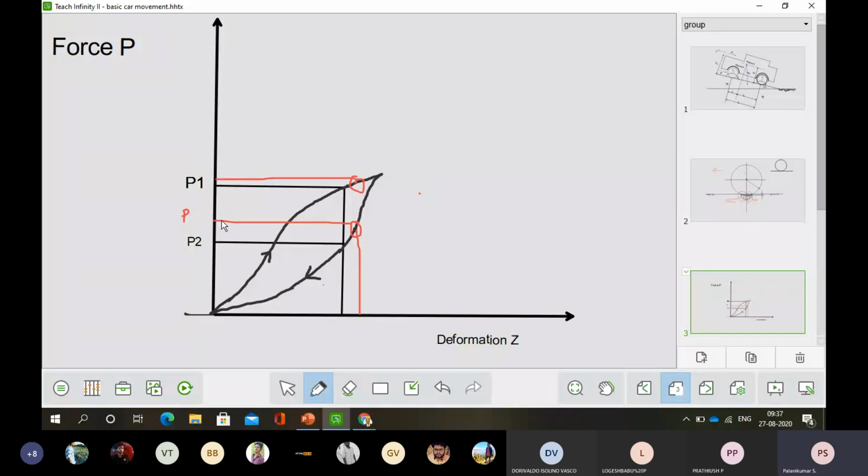So for this one and this one, it's the same deformation, because this one is when the loading is happening, and this one is when the unloading is happening. So this hysteresis is forming. We have to take this into consideration also, because deformation is not uniform during loading and unloading. So that point also we have to take.